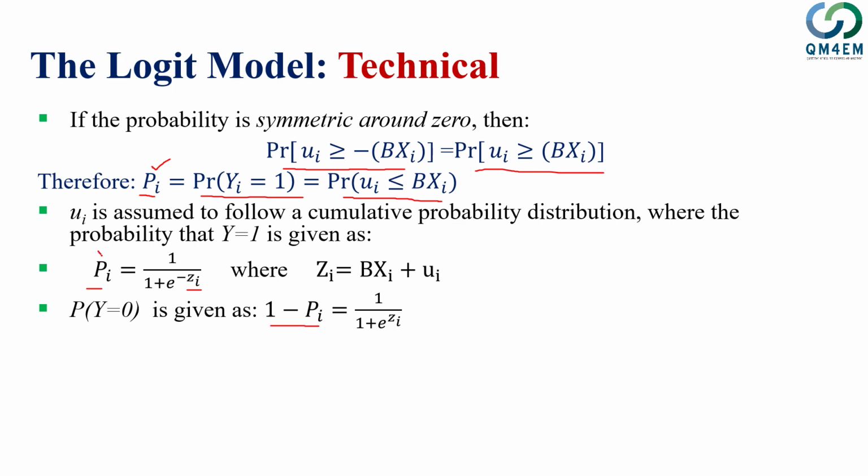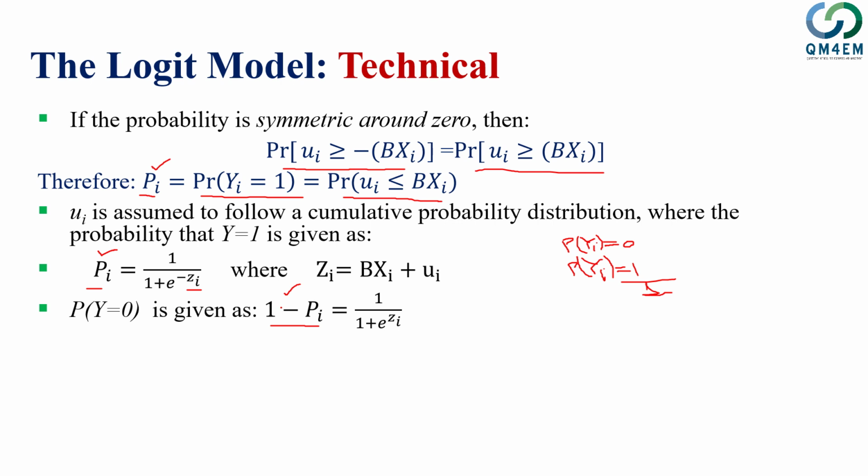So if the probability of y equal to 1 is pi, then the probability of y equal to 0 is 1 minus pi, because the probability of yi equal to 0 plus the probability of yi equal to 1 should be equal to 1. If I take the probability of these two outcomes, by definition, this should sum up to 1. So that's exactly indicated here, pi and 1 minus pi. You add them, you get 1.